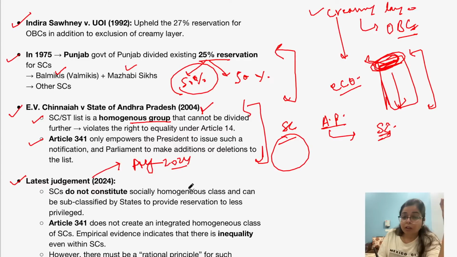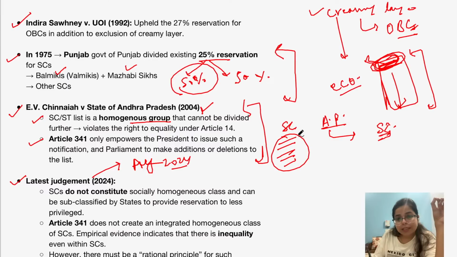Now they are not. The Supreme Court acknowledged the existing inequalities between various subcastes in the scheduled caste group. So the Supreme Court said that these existing inequalities, we cannot unnotice them, right? There is empirical evidence which suggests that there is inequality even within scheduled caste. So these scheduled castes are not a socially homogeneous class.